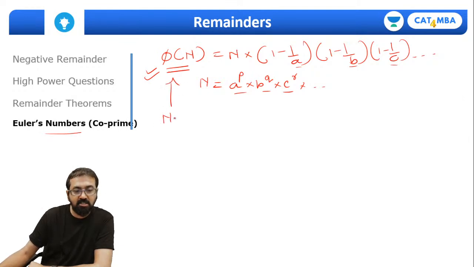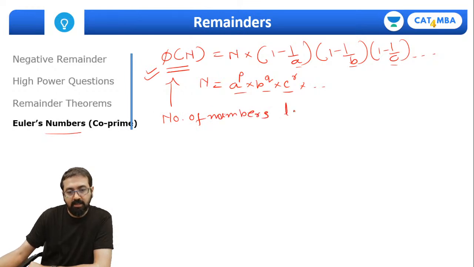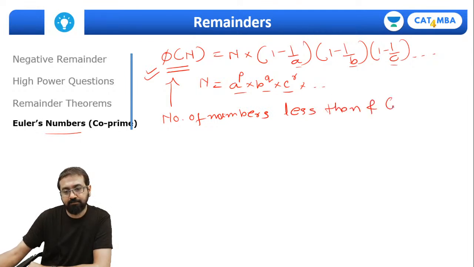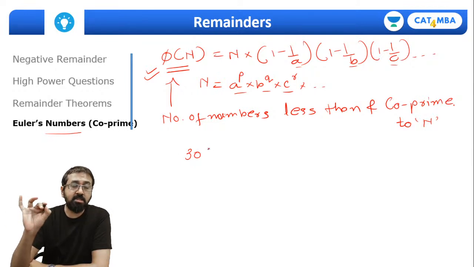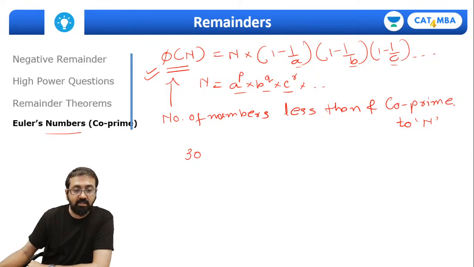It represents the number of numbers less than and coprime to n. For example, if I ask you how many numbers less than 30 are coprime to 30, that is represented by phi of 30.